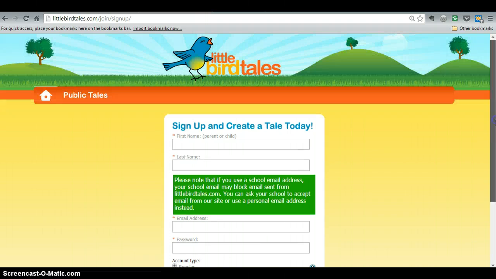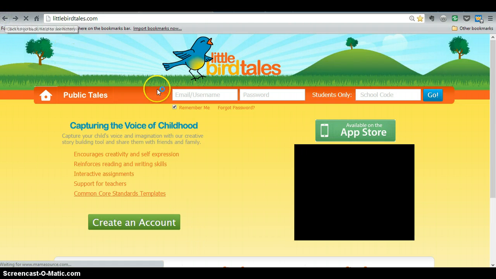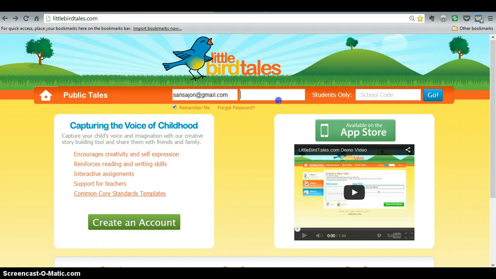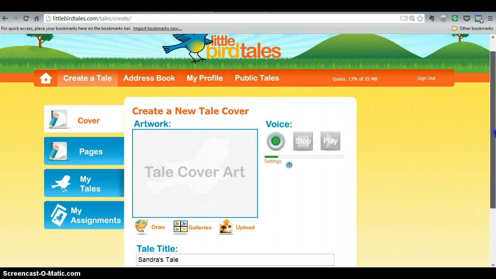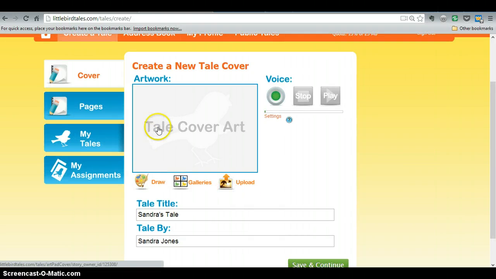So once you fill out that information, you simply just log in. I'm going to log into my account here. And it is very user-friendly. You can simply click on Create a Tale and start creating your story. Before you get started, there's 3 options that you can choose from. You can choose to draw and create your own artwork, or if you've already uploaded photos, you can have those stored in your gallery. Or you may upload photos from your computer.